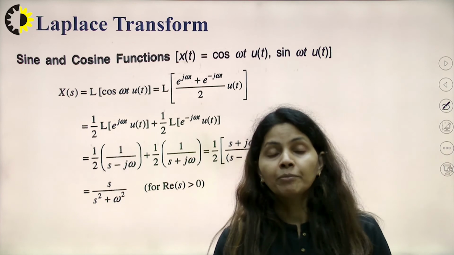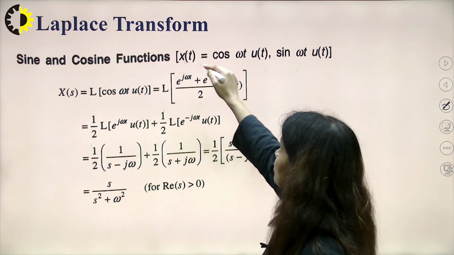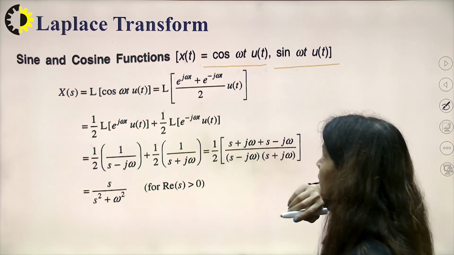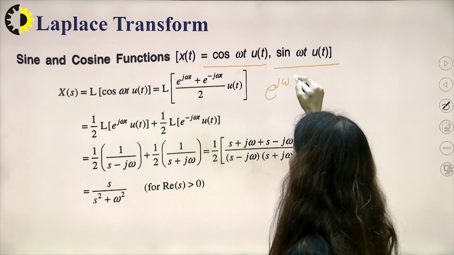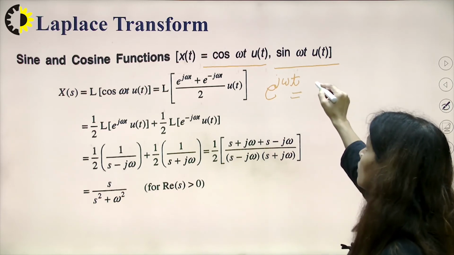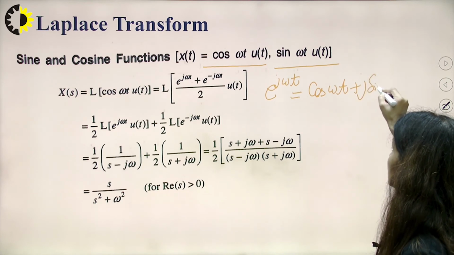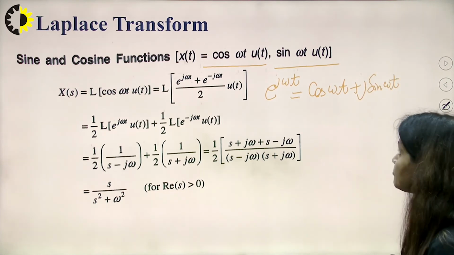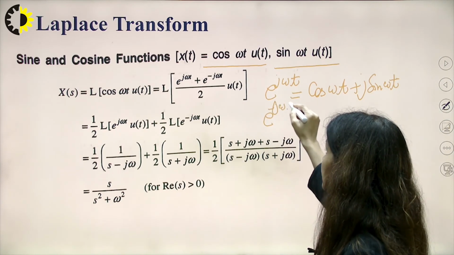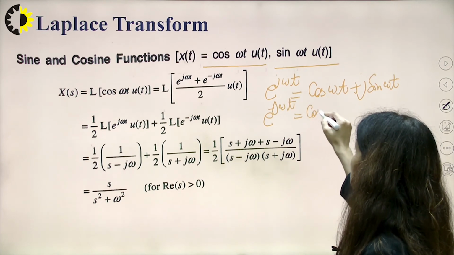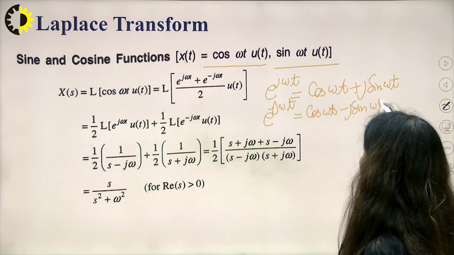Similarly, we can calculate the Laplace transform for sine and cosine functions, x(t) = cos omega t u(t) and sin omega t u(t). Since we know that e raised to the power j omega t is equal to cos omega t plus j sin omega t, I can write e raised to the power minus j omega t as cos omega t minus j sin omega t.